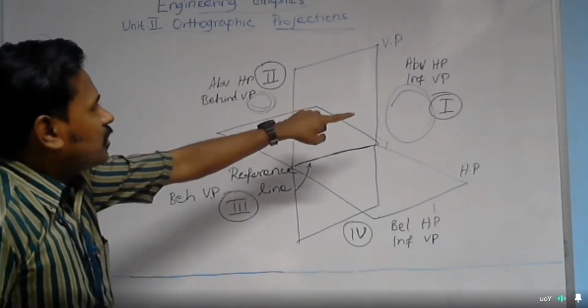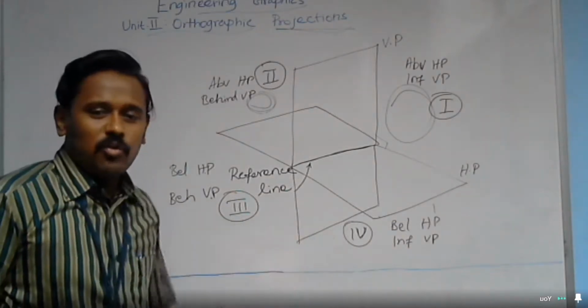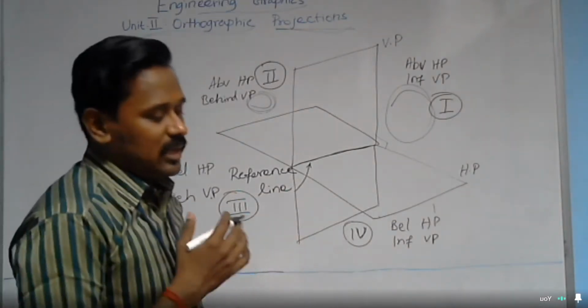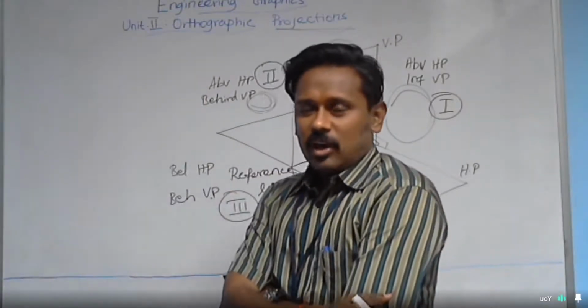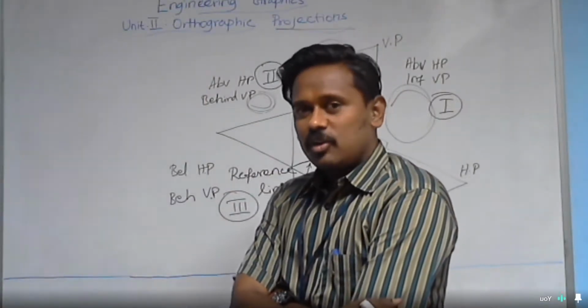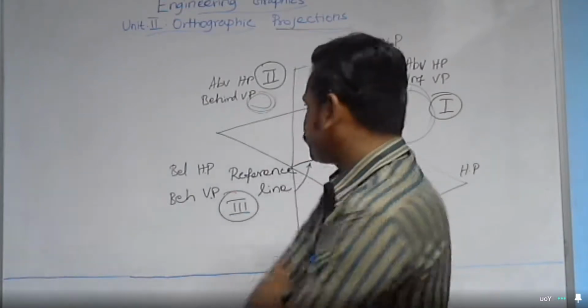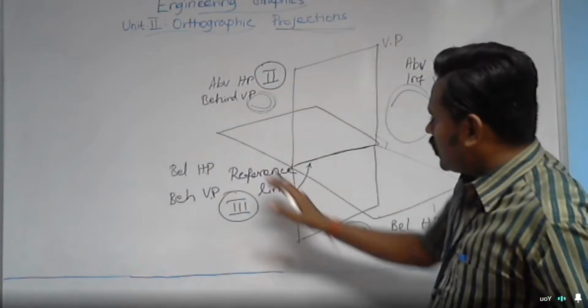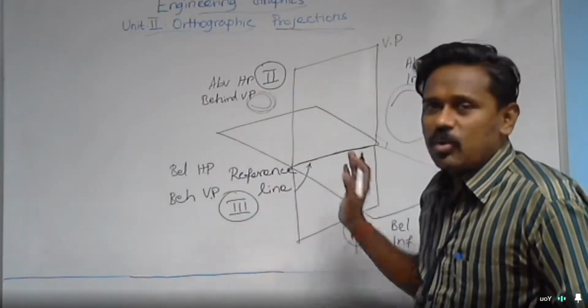So region one as the first quadrant, second quadrant, third quadrant, and finally fourth quadrant. Why are we taking these four quadrants into consideration? In order to place the object and in order to project it for drawing its views. For all these quadrants, we are going to solve the problems. From the first quadrant, we can start.